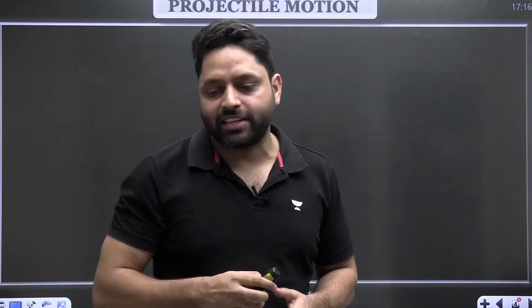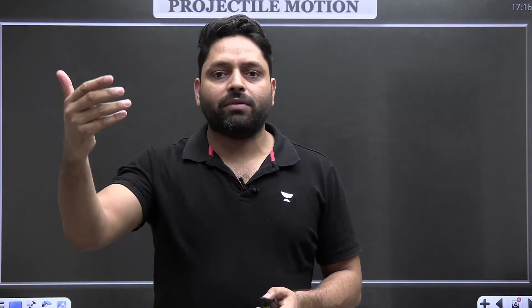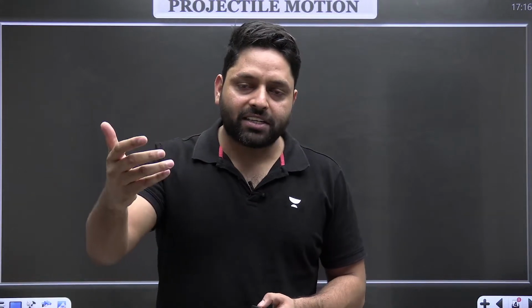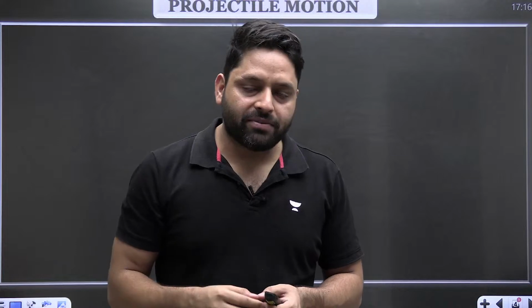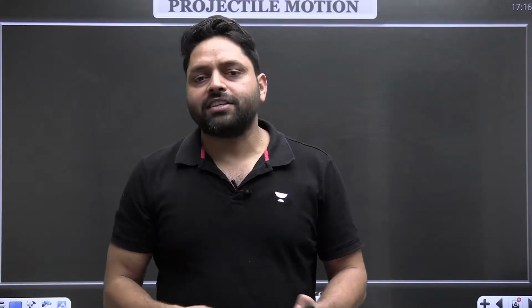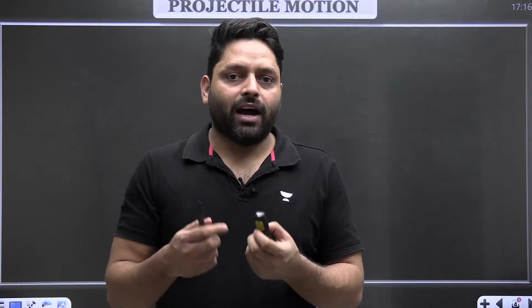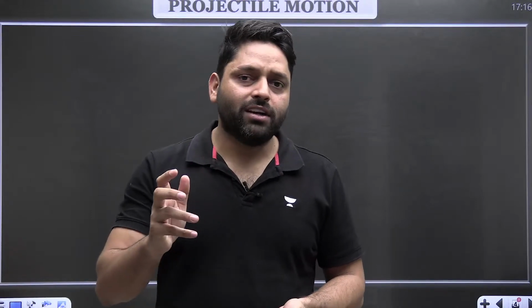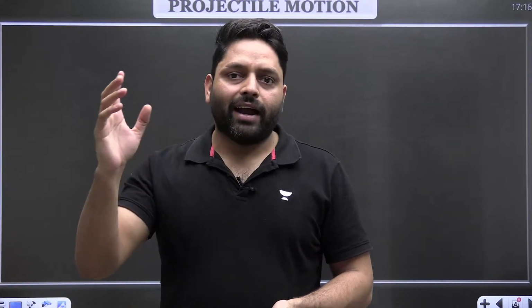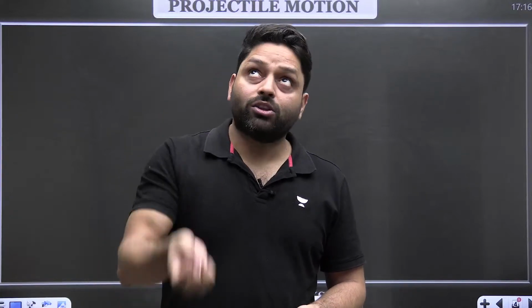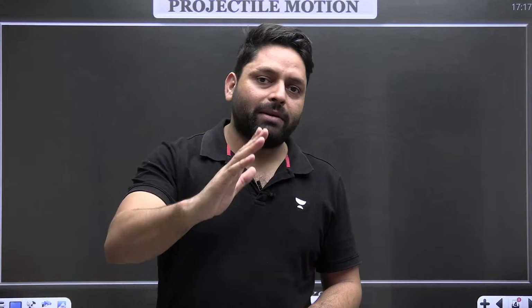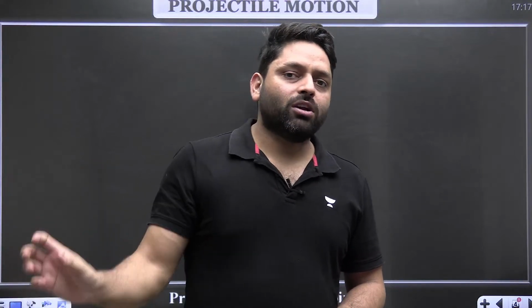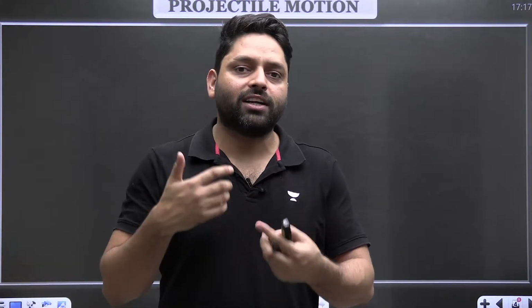But there are certain conditions as well. Not every body will be doing projectile motion. Like in gravitation, we study that if a body escapes, then the path and the motion will be different. We will talk about those conditions. But are you able to understand what projectile motion is? You are throwing anything in the air and not vertically upward. You can throw vertically upward also, but that is also in the air. So not vertically upward, but at some angle, and the motion of the body will be projectile motion. The body will be moving under gravity.